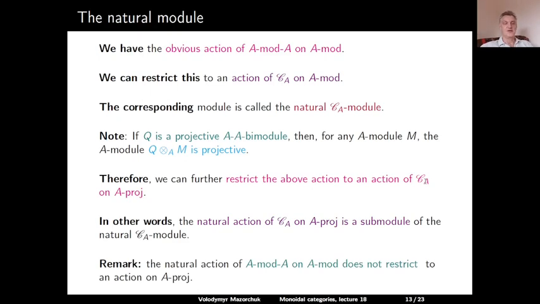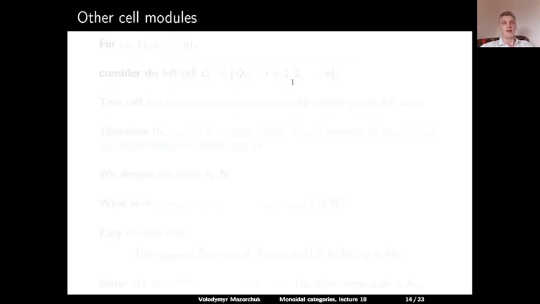Please note that the natural action of all AA bimodules, or all finite dimensional AA bimodules, on all finite dimensional left A modules does not restrict to an action on all finite dimensional projective A modules. If we have a weird AA bimodule, we can apply it to a projective A module and get something which is not projective. So here, for this to work, we really need to look at the category of all projective AA bimodules.